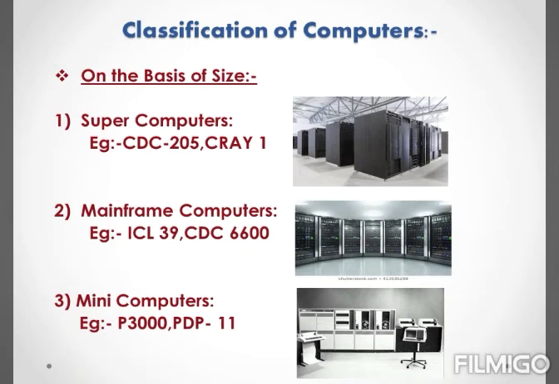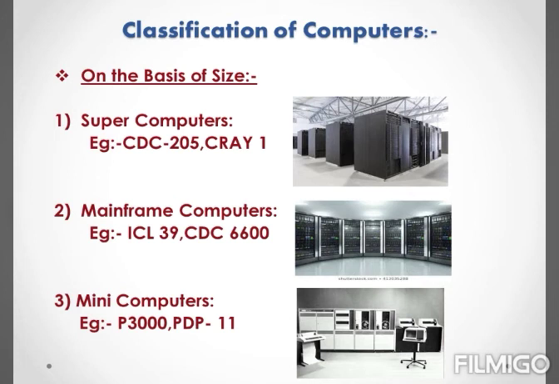The third one is mini computers. Mini computers are designed to support more than one user at a time. They are smaller in size and capacity in comparison to mainframe computers. The mini computer is used in multi-user system on which various users can work at the same time.